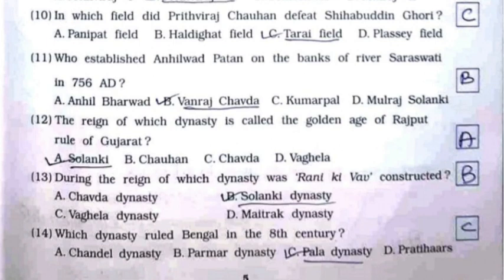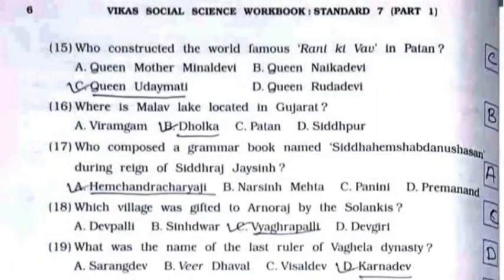14th, which dynasty ruled Bengal in the 8th century? It's option number C, Pala dynasty. 15th, who constructed the world famous Rani Ki Vav in Patan? It's option number C, Queen Udaymati.